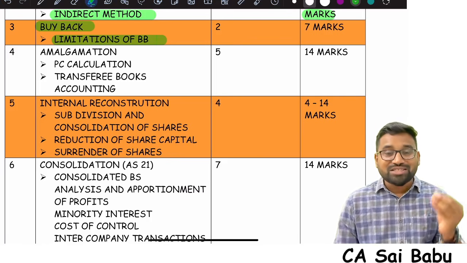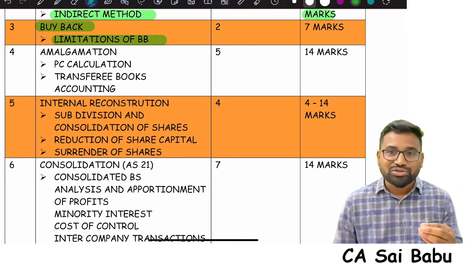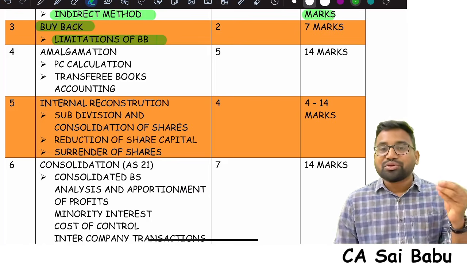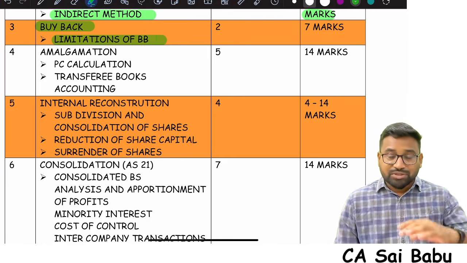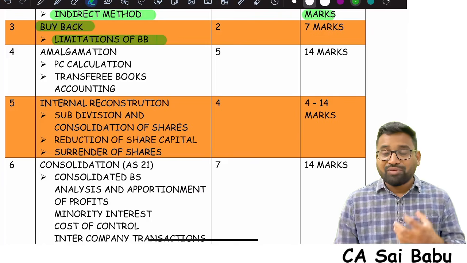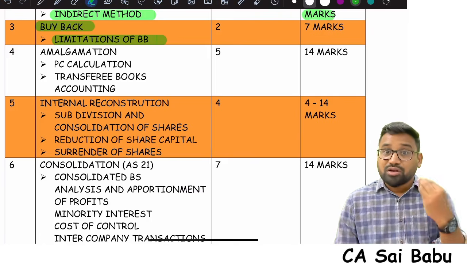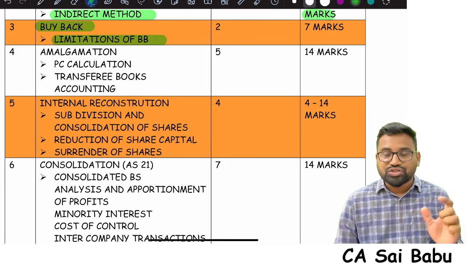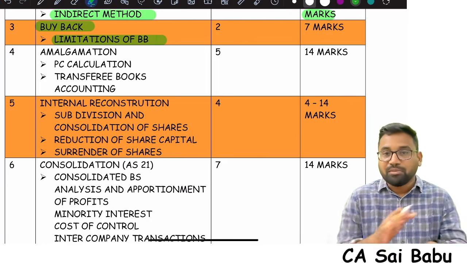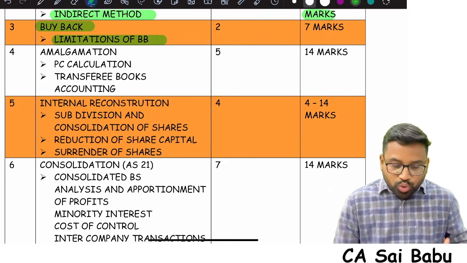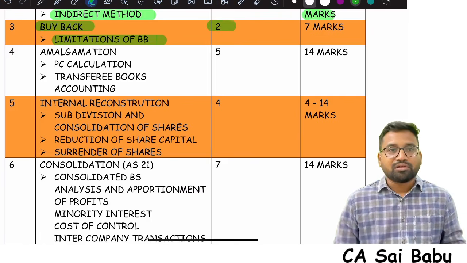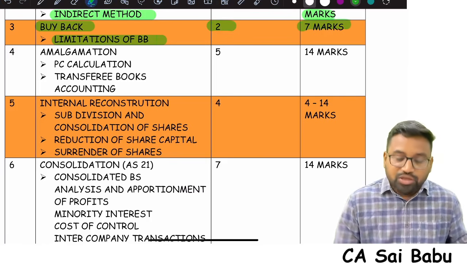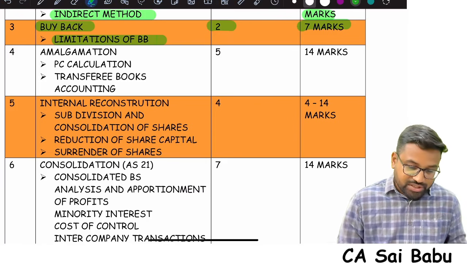Out of these 3 tests, the most important test is the debt equity ratio test, which most of the students struggle to understand. Again, relating to the debt equity ratio test, see my revision marathon video available on YouTube. I've solved some questions also. So you see those questions, you follow those questions, you can complete it within a quick span of time and you can complete this chapter. 2 hours is all that is required for revision of this buyback chapter. And usually you will get a 7 marks question from this chapter.